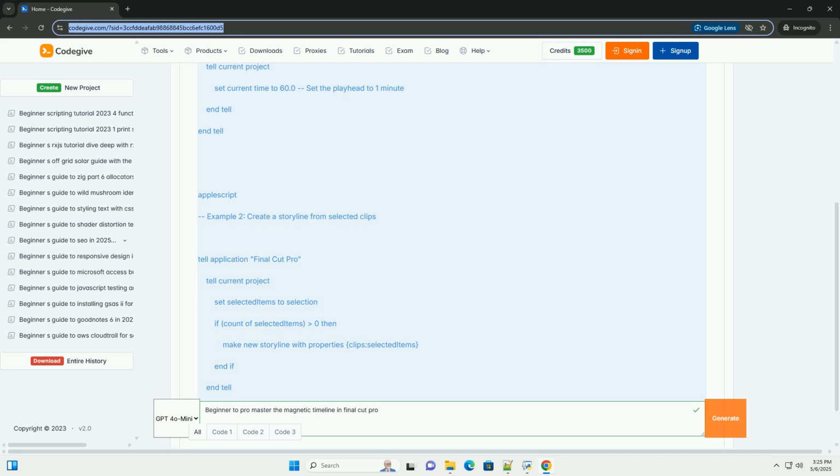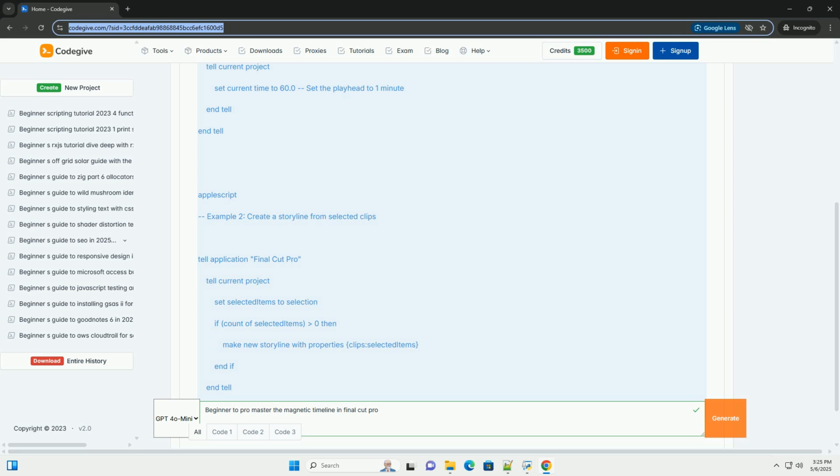Primary storyline. This is the foundation of your project. It's typically the main narrative thread, often consisting of your core footage, interviews, or master shots. Think of it as the backbone of your sequence. Automatic gap removal. When you move or delete a clip in the primary storyline, Final Cut Pro automatically closes the gap, keeping your sequence tightly packed. This is a massive time saver.